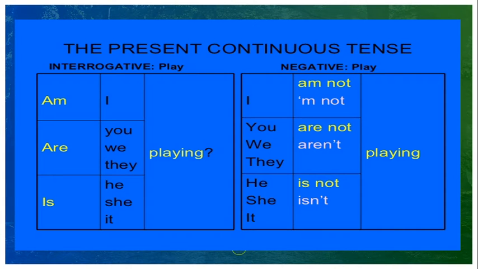This is the form of the question sentence and negative sentence. So I am playing is a positive sentence, affirmative sentence. Question sentence: am I playing? Are you playing? Are we playing? Are they playing? This is a question sentence. Negative sentence: I am not playing. You are not playing. They are not playing. He is not playing. She is not playing. This is the form of the present continuous tense.